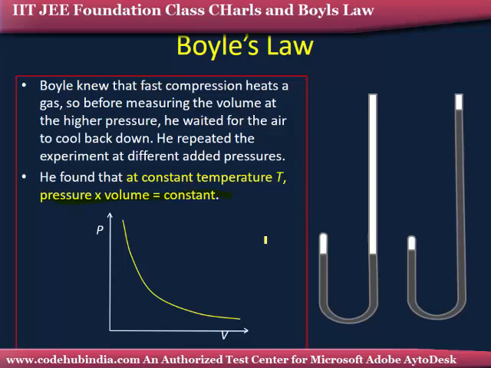That is Boyle's law. Boyle noted the fast compression heats the gas, measuring the volume at the higher pressure. He waited for it to cool back and repeated the experiment at different added pressure. It was found that the product of the pressure and volume is always constant.